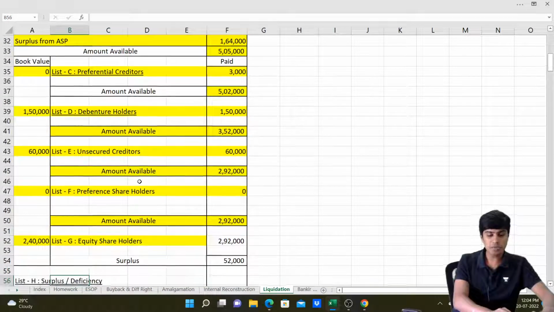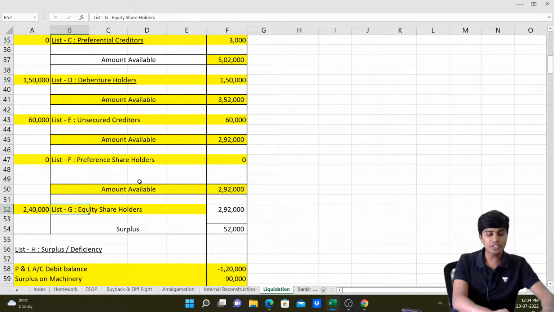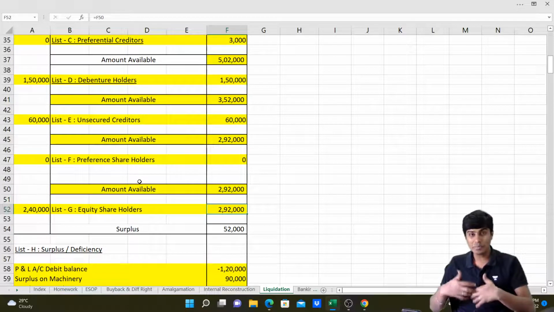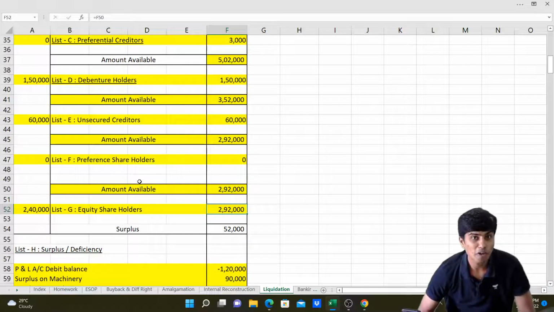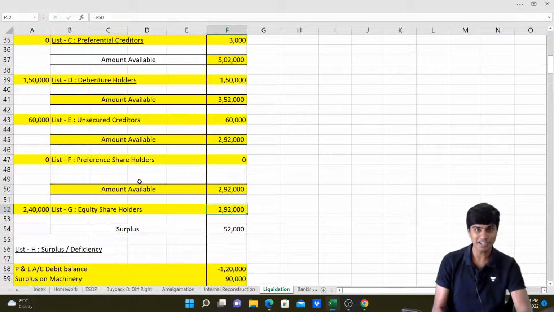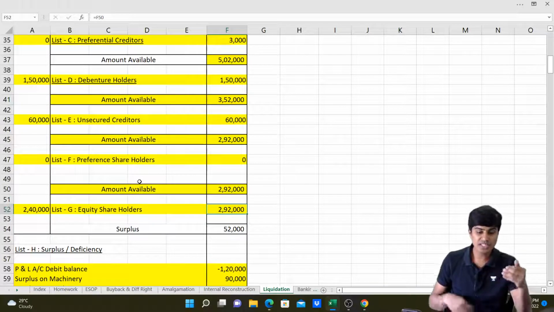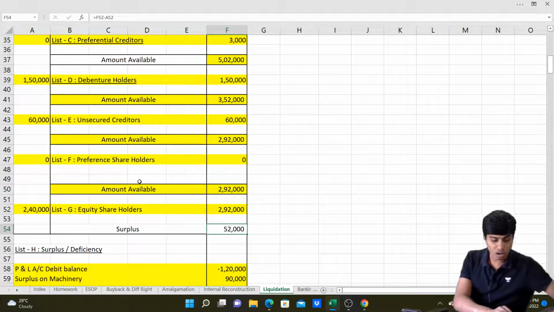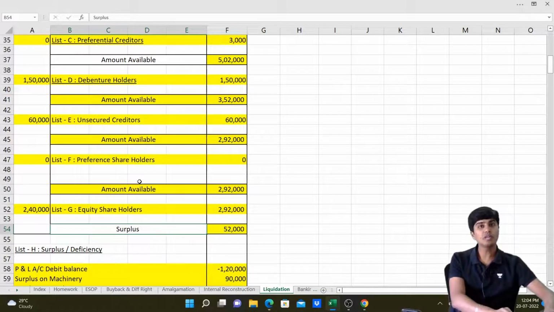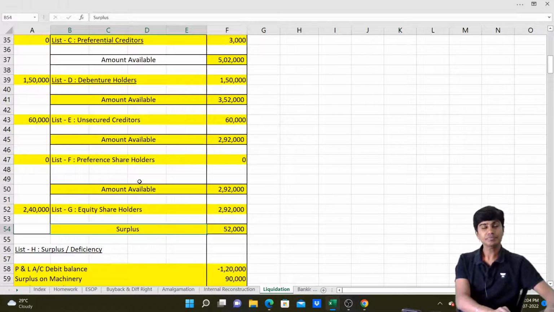Let us now see how much is payable. Amount payable to equity shareholders is 2,40,000. But what we have is 2,92,000. So we're paying them excess 52,000. There is profit on realization, like we say in partnership accounts. So we have 52,000 extra. This 52,000, what is paid beyond what is payable to our equity shareholders, is surplus.